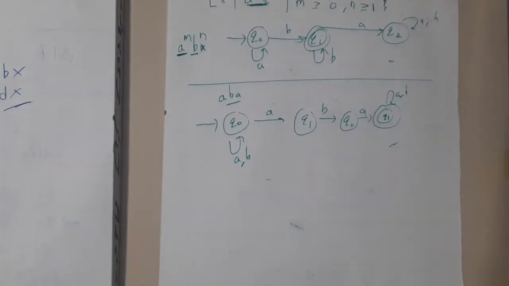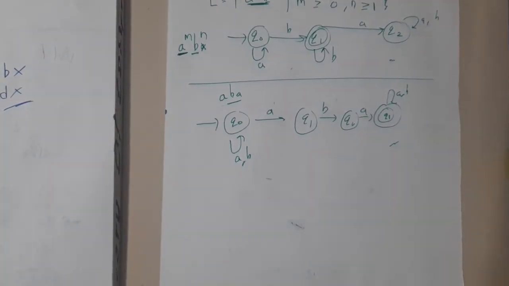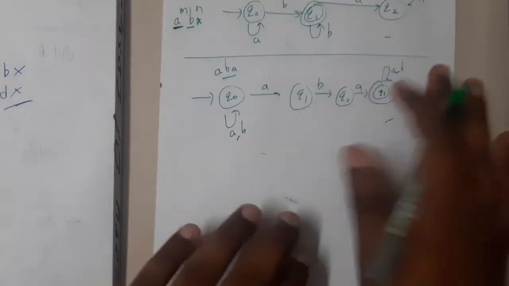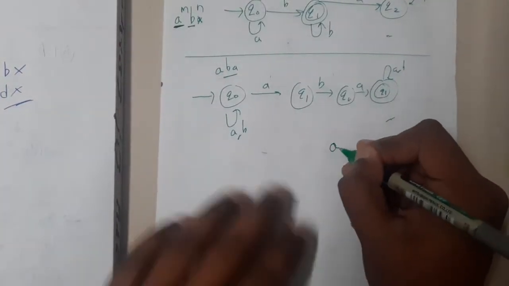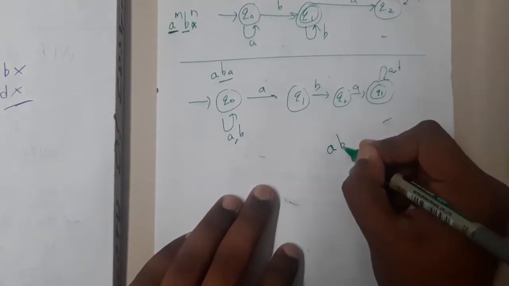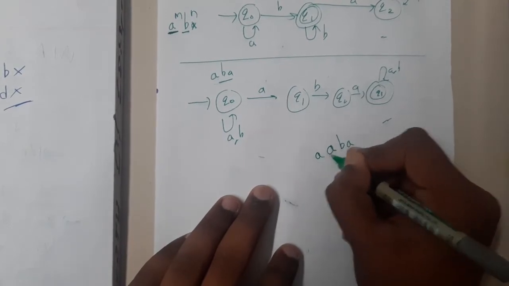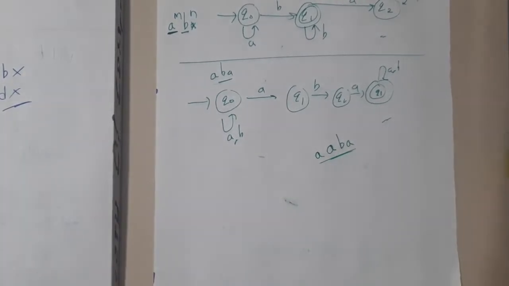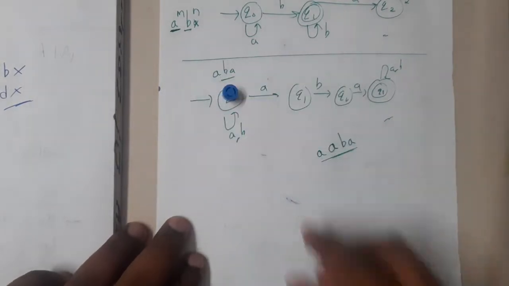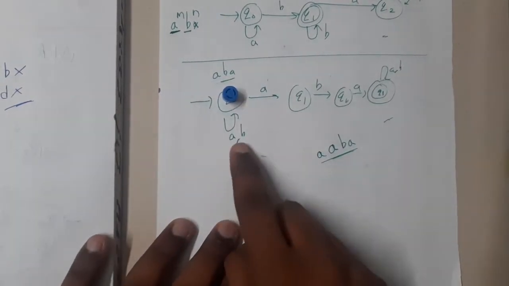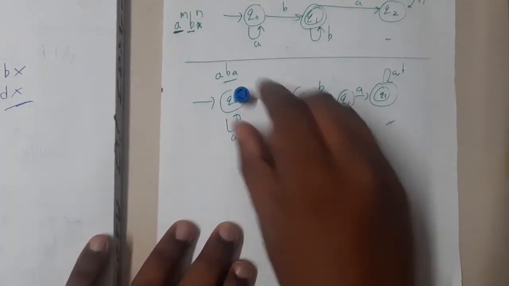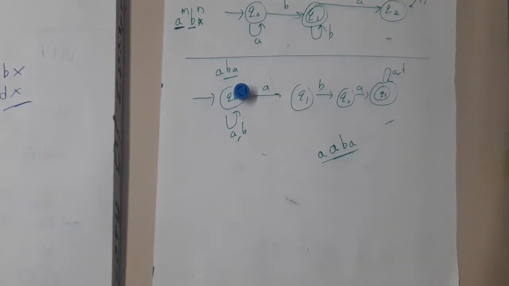Now most of the students, when I'm explaining in this way, might get one basic doubt, guys. They will think, if the string is in this way, so now ABA, assume that this is the input. Most students will say, I will start here, I will not even go forward. Here I am having an AB loop, so I will roam here only, and I will end here, and I will say that the string is rejected.